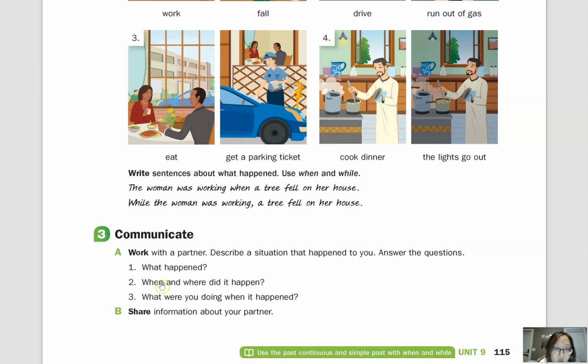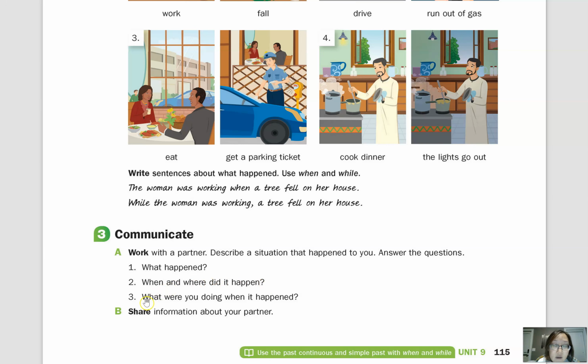Okay, and you can answer these questions. And actually, these questions will show you exactly what we practiced. So, for example, what happened? This is the past tense activity. So you might say, for example, the plane took off. And then when and where did it happen? So we might say this morning at the airport, of course, because the plane took off. So this morning at the airport.